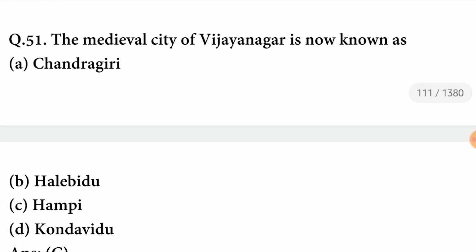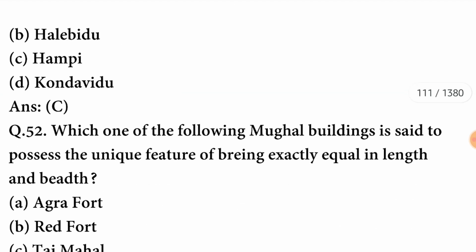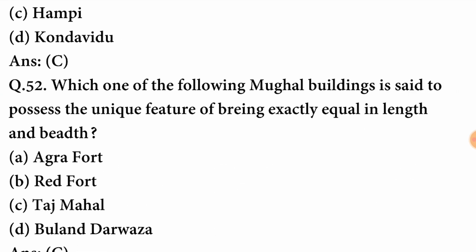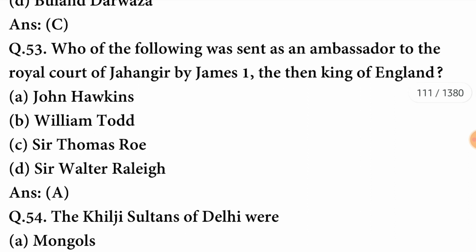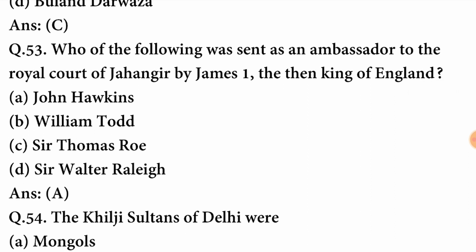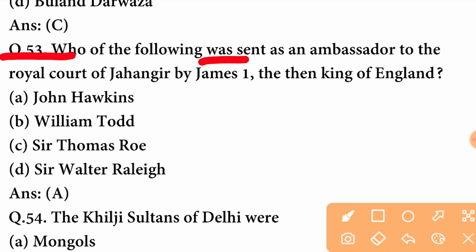Next question. The medieval city of Vijayanagar is now known as Hampi. Which one of the following Mughal buildings is said to possess the unique feature of being exactly equal in length and width? So the building is Taj Mahal. C option is correct here. Who of the following was sent as an ambassador to the royal court of Jahangir by James I, the then king of England? So the person who was sent was John Hawkins. A option is correct here.